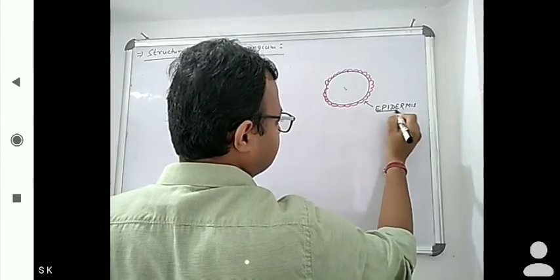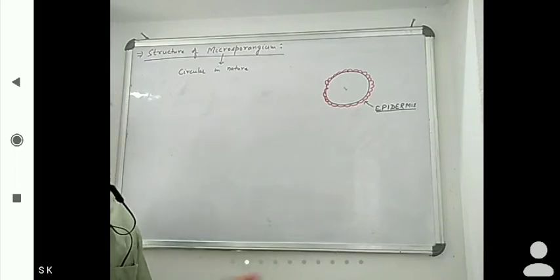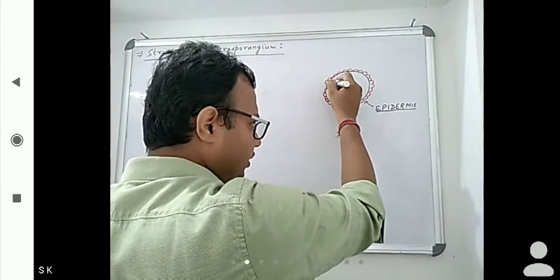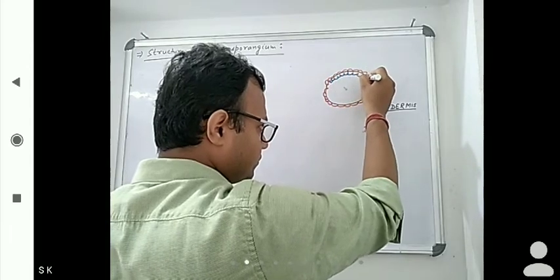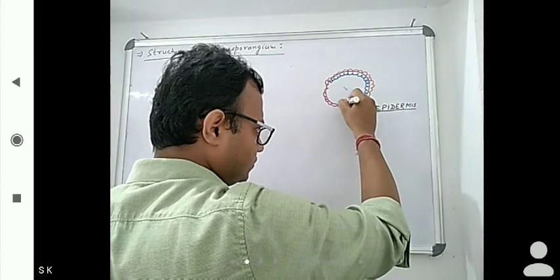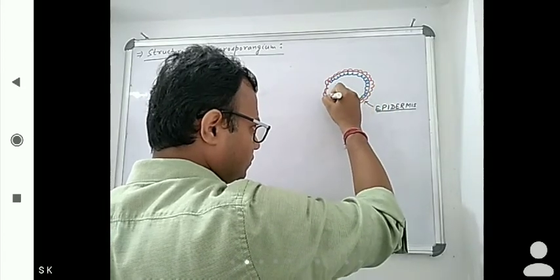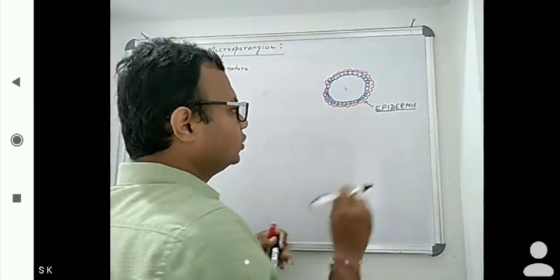Now inner to this, it is known as endothecium.